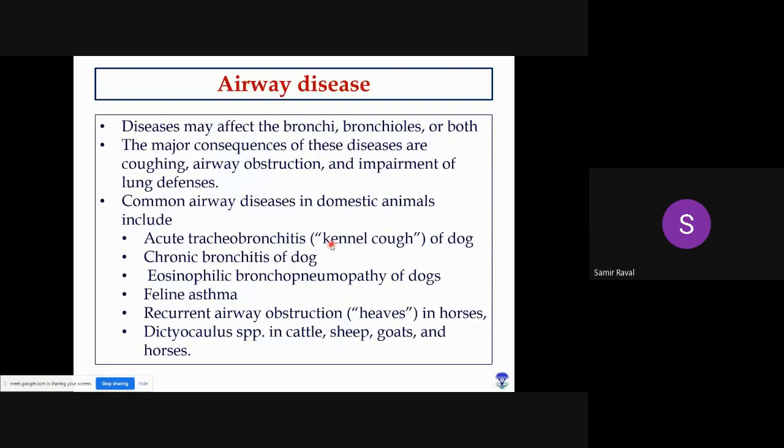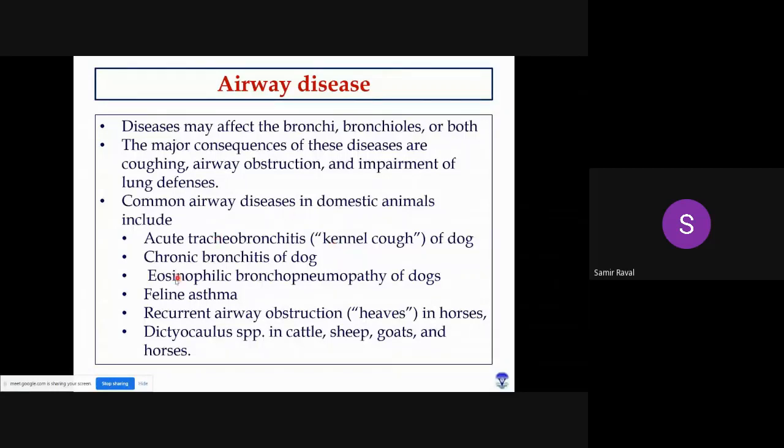Okay, now we will move towards airway disease. The name itself indicates airway, which means we are talking about bronchi, bronchioles, or both, right? So the major consequences of this disease are coughing, airway obstruction, and impairment of lung defense. Whenever the bronchi and bronchioles are involved in any disease process, ultimately this will lead to coughing, airway obstruction, and impairment of lung defense.